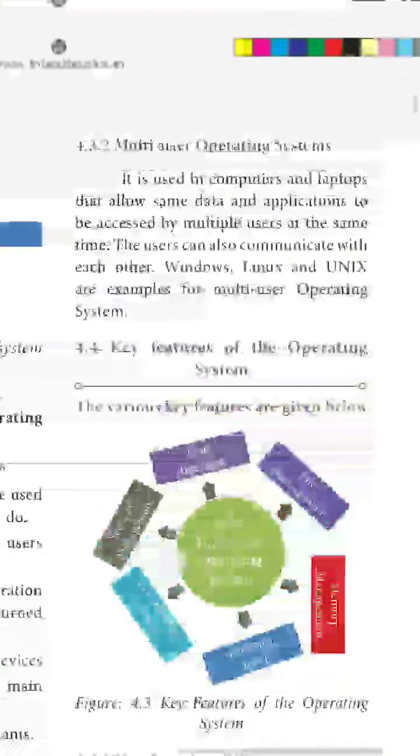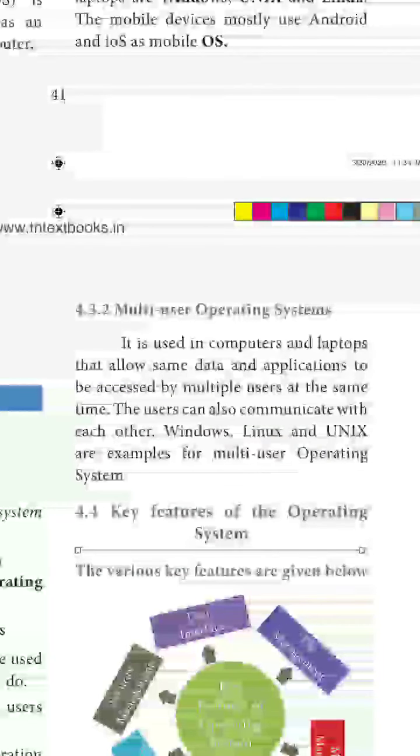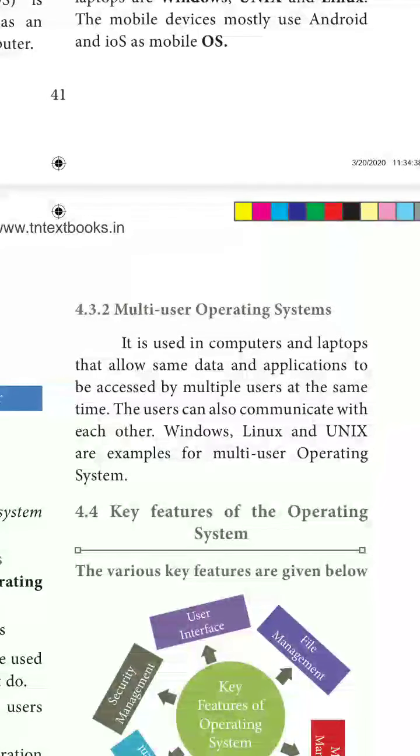But multi-user operating system can do multiple tasks for multiple users. It can share a single data so that multiple persons can edit it at the same time. The operating systems which are examples of multi-user operating systems are Windows, Linux, and Unix.